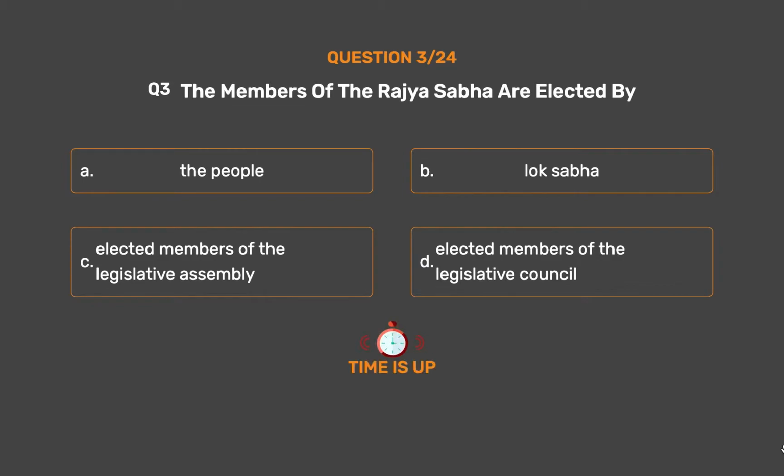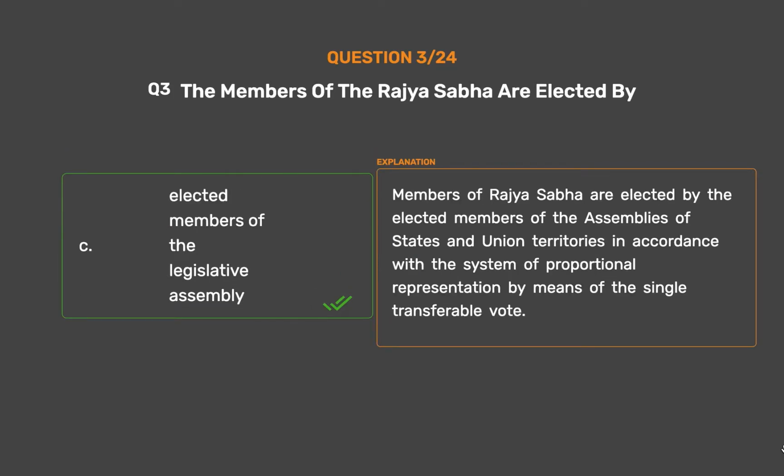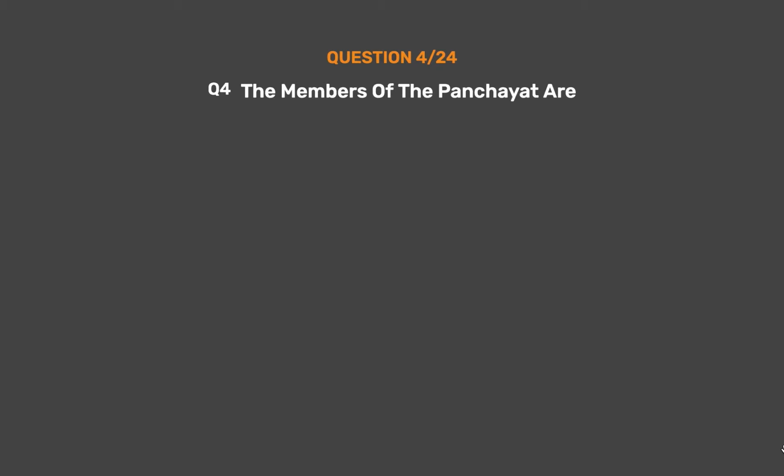The correct answer is Option C. Elected members of the Legislative Assembly. Members of Rajya Sabha are elected by the elected members of the Assemblies of States and Union Territories in accordance with the system of proportional representation by means of the single transferable vote. Question number 4. The members of the Panchayat are Option A. Nominated by the district officer.